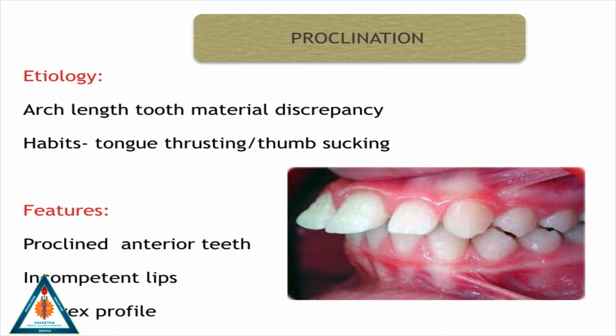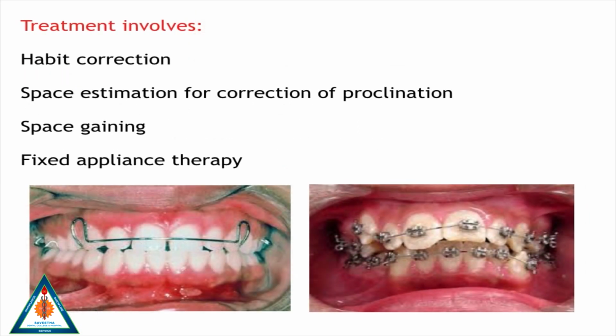Proclination, etiology. It's mainly due to arch length tooth material discrepancy and habits, which are normally tongue thrusting and thumb sucking habits. Features: proclined anterior teeth, incompetent lips and a convex profile. The treatment involves habit correction, space estimation for correction of proclination, space gaining followed by fixed appliance therapy.